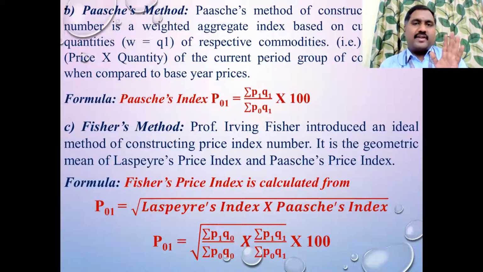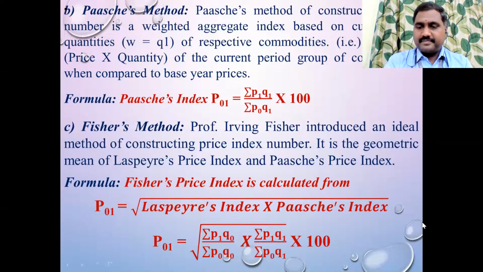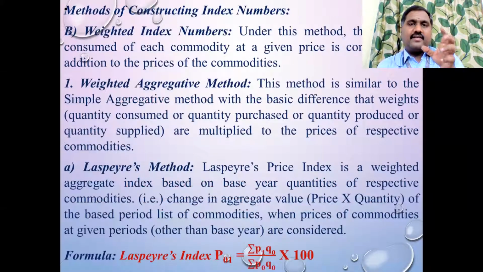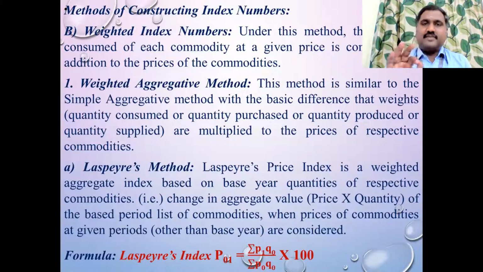You remember in this way, I told you, right? The base formula is summation P1 by P0. That's it. Summation P1 by P0. Okay, in the weighted average method, previous slide. In the Laspeyres formula, you have to multiply the quantity of the base year in numerator and denominator. That means Q0 by Q0. In the Paasche method, multiply the quantity of the current year in numerator and denominator, Q1 by Q1. Combination of both Laspeyres and Paasche is the Fisher. Simple.